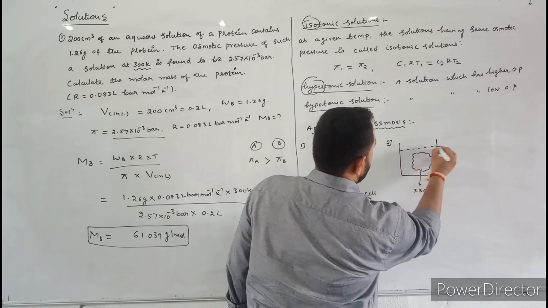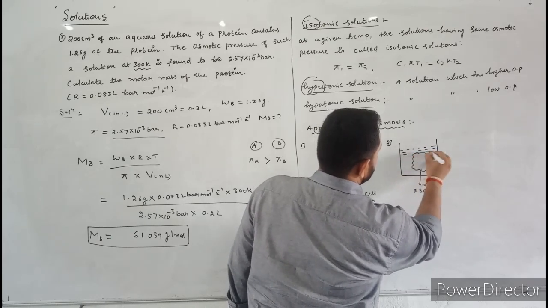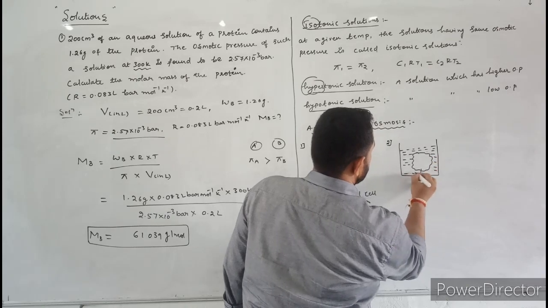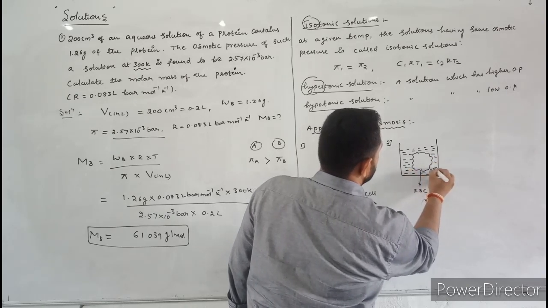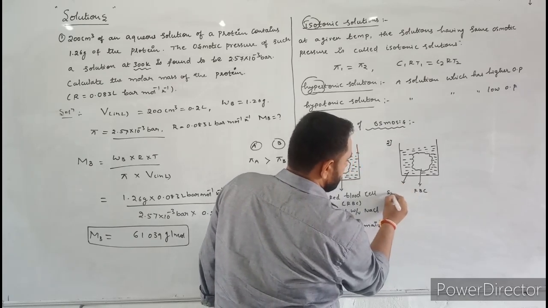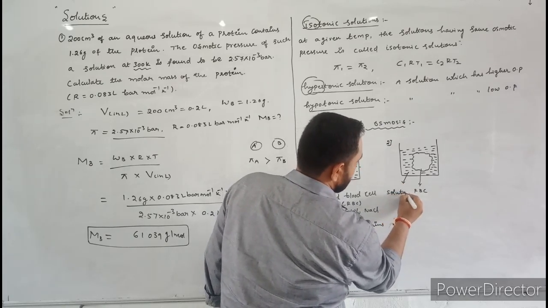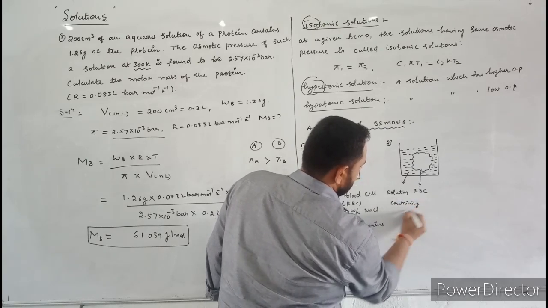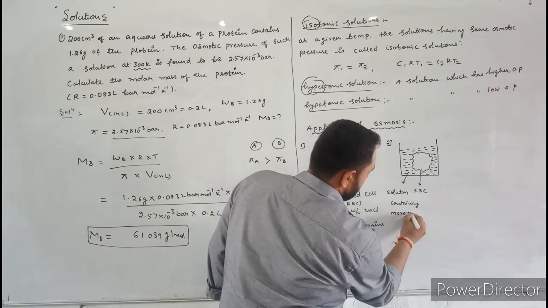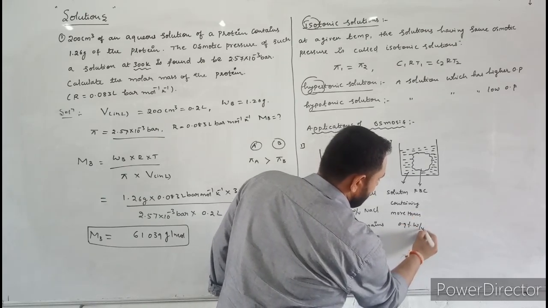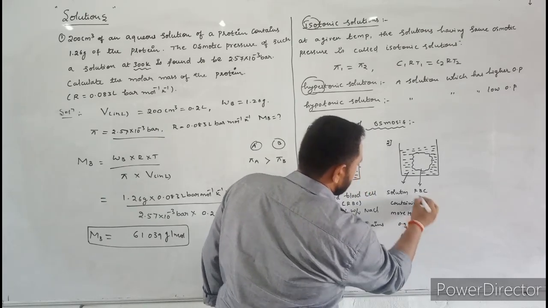This is a concentrated solution. Concentrated solution means a solution containing more than 0.9% weight by volume sodium chloride.